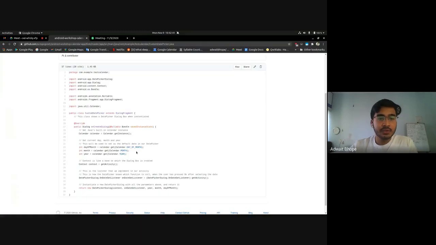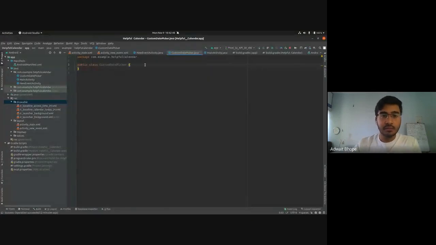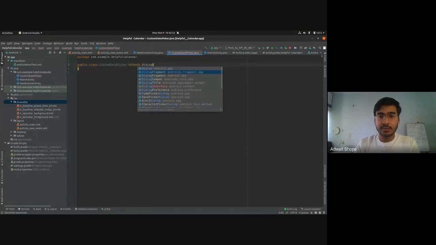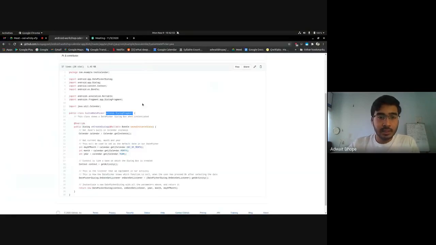Now what we need to do is, first thing is extend this class. So you might have studied OOP in Java or in C++, right? So when we type in extends dialog fragment, it is basically subclassing this dialog fragment.